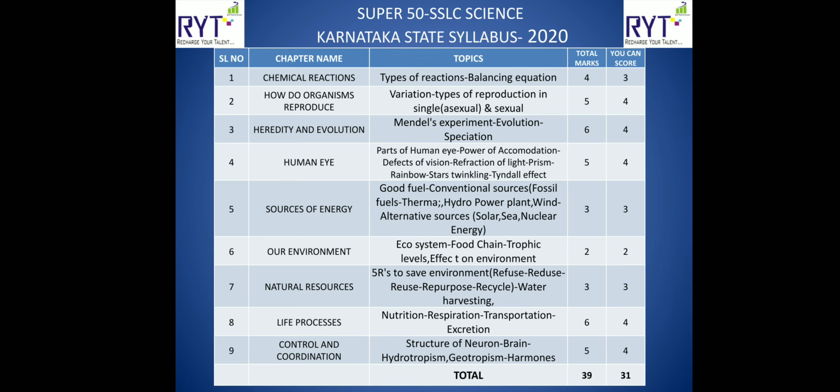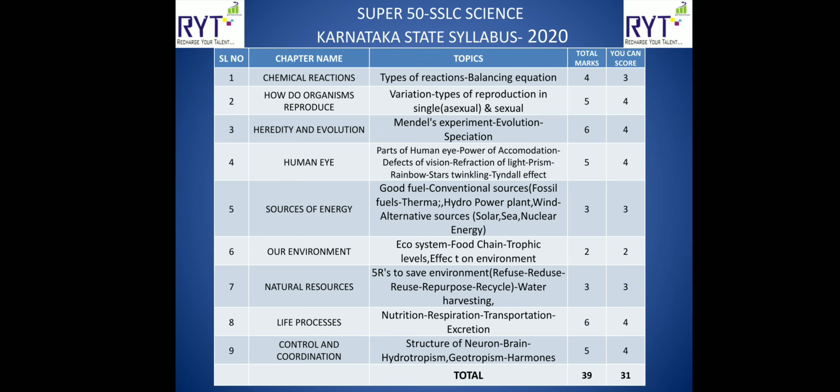The next one is how do organisms reproduce. In this they will ask you about copying of DNA and variation, then types of reproduction in both sexual as well as asexual organisms, then heredity and evolution. In this they will ask you again about the variation which we studied in the reproduction chapter, and then Mendel's experiment, tall tree, short tree, and all those, then evolution and speciation.